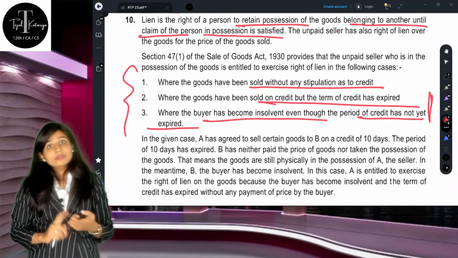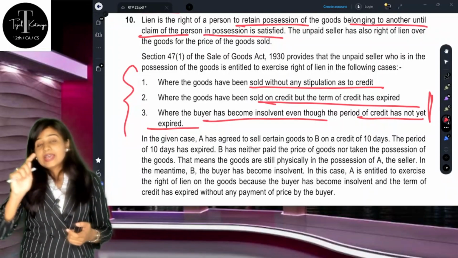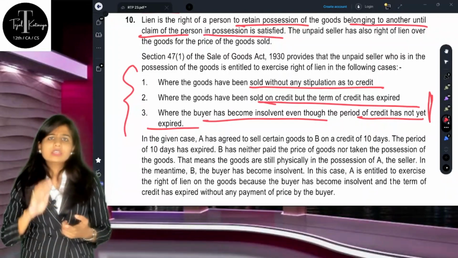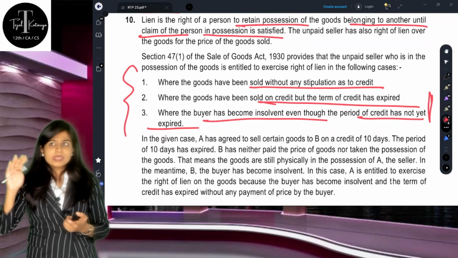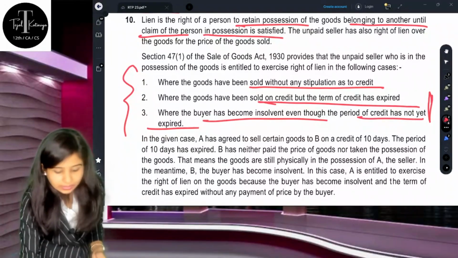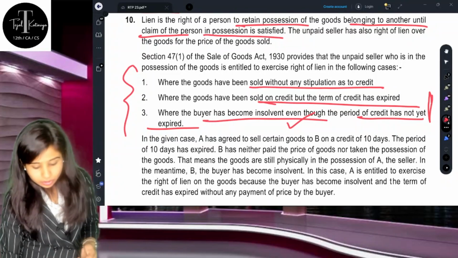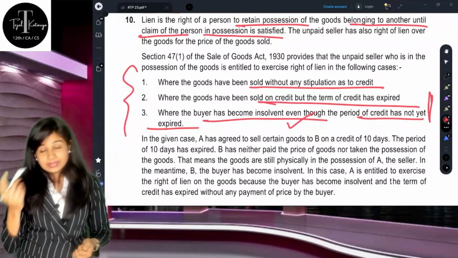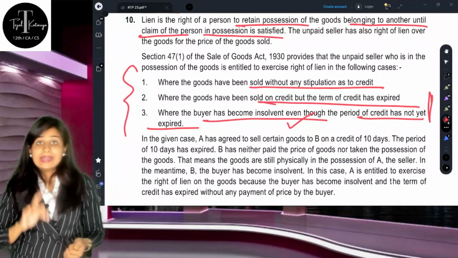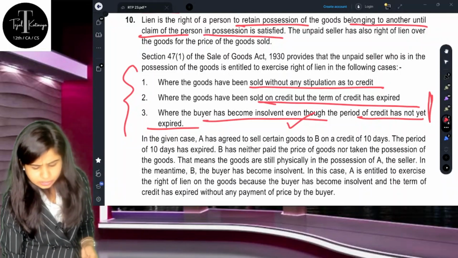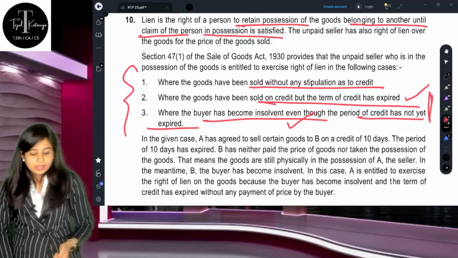But understand, if the credit period has not been completed, that means within 5 days itself B becomes insolvent, then you can cover him under the third point. But if the credit period has entirely ended and along with that he is becoming insolvent also, then points 2 and 3 you can apply.